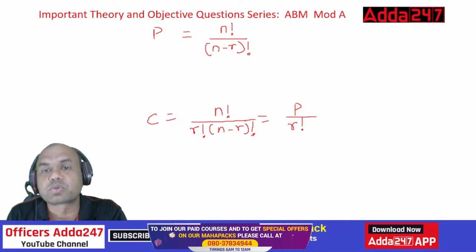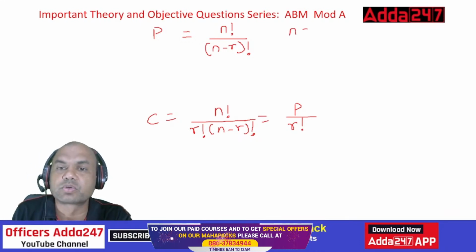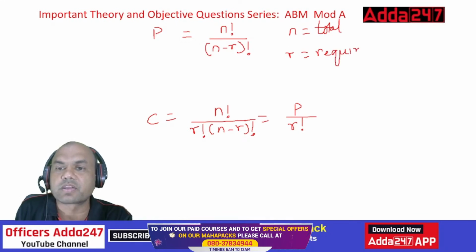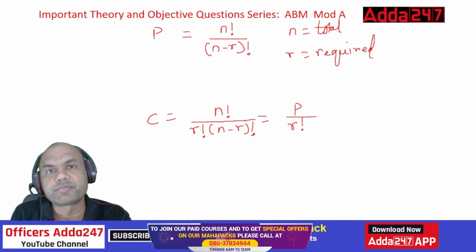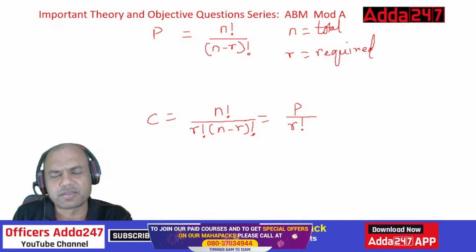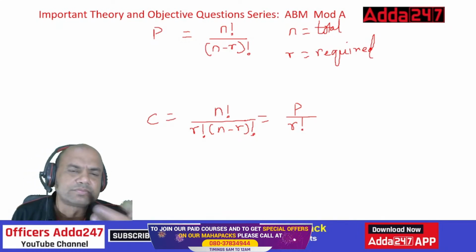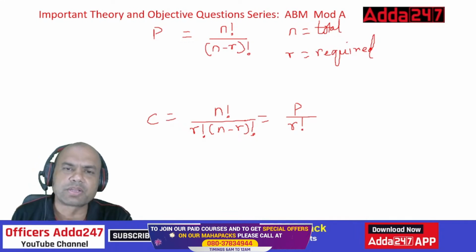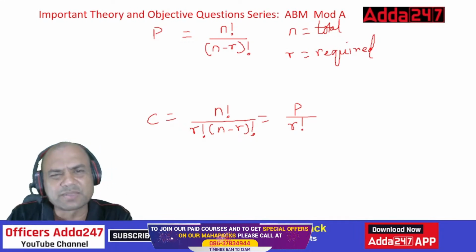N is always the total number of elements. N equals total. And r is equal to what is required. Always remember this. N is total, r is required. Suppose if I ask you, why go for this? We'll see the examples only. In examples, you will be able to note everything. Okay. Let's see the example. That becomes easier.